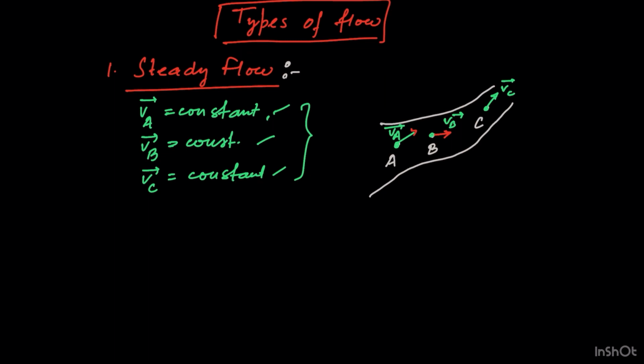This is also called streamline flow or laminar flow.